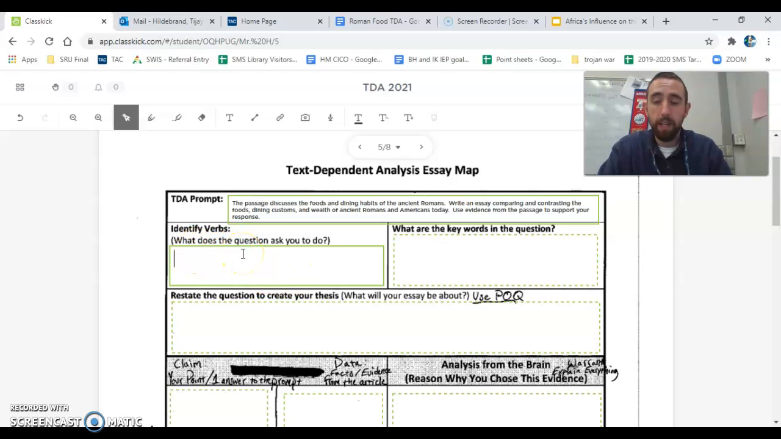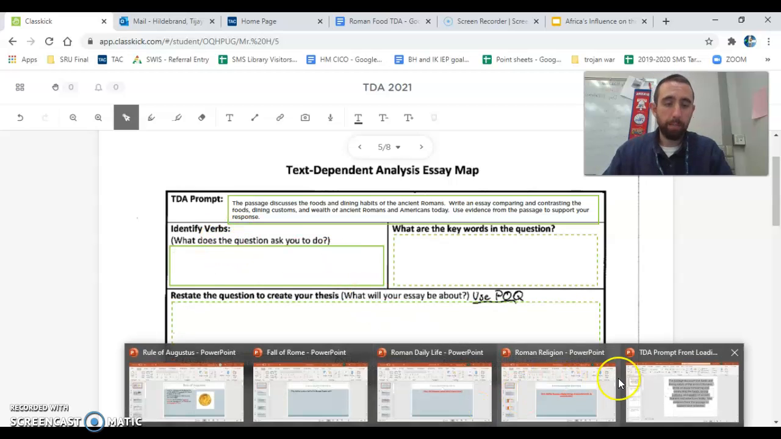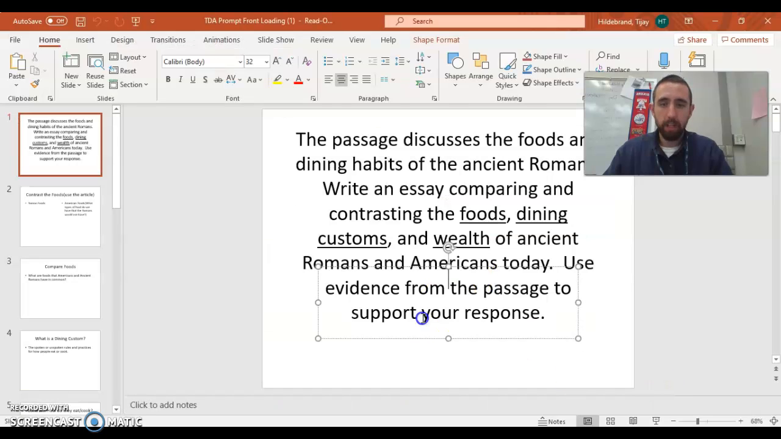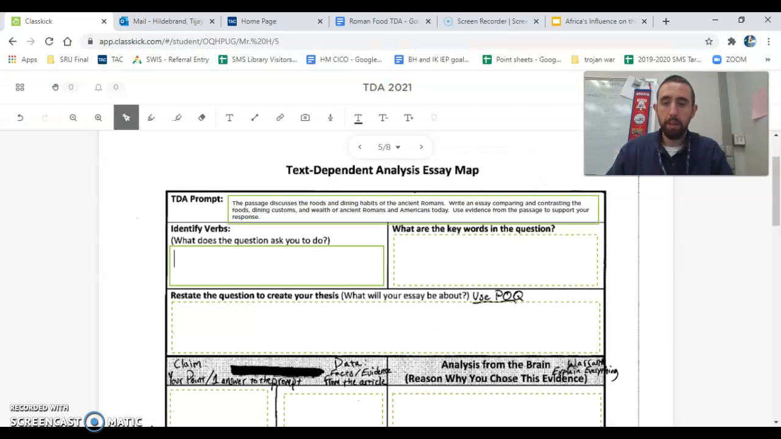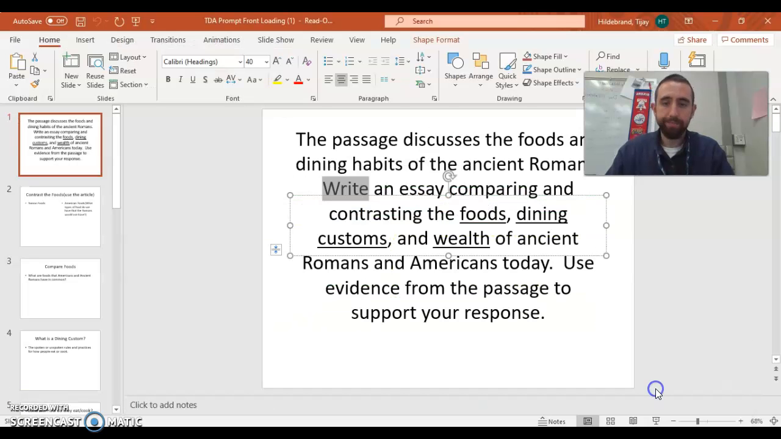So the next thing it says is, what are the verbs? Verbs are words that mean action. So what is it asking us to do? If we go to our prompt, I'll use the big version. It says the passage discusses the foods and dining habits of the ancient Romans. It says write an essay. So the first verb we have is write. So let's go ahead and put that in here. Write.